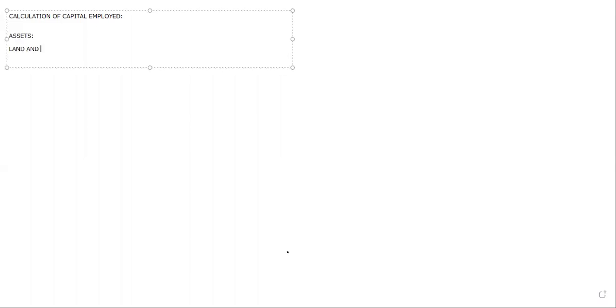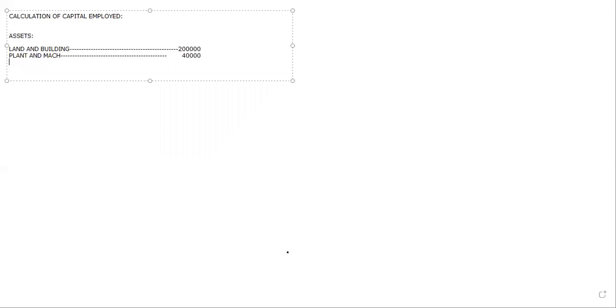First, land and building, new value he gave. So for land and building, when he gives us the new value, we are supposed to take the new value only. Land and buildings, new value he gave some 2 lakhs. Then plant and machinery, he gave the new value again, around 40,000. Now this is done.